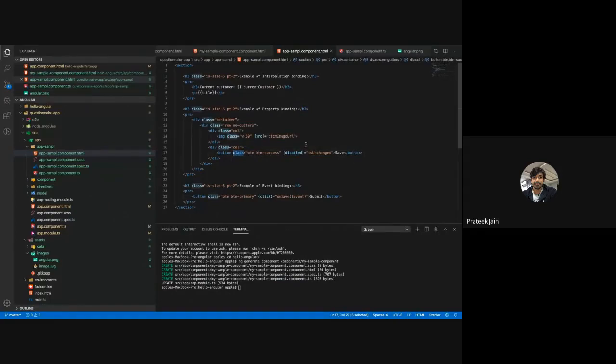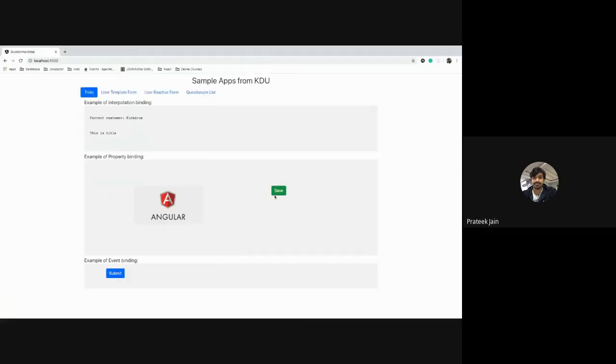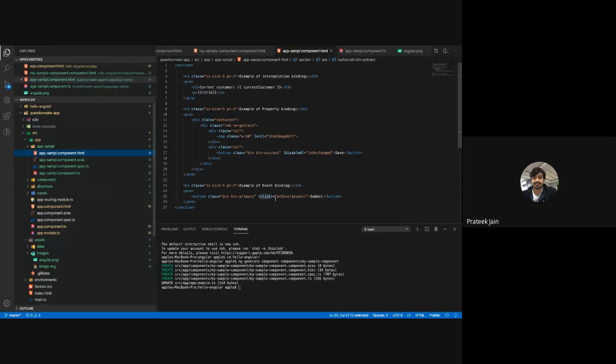There are also events with buttons. There can be a number of events with a button or with form fields: input event, click, hover, blur, key down, key up. So how are we going to bind these events with our functional part? In a simple way, my requirement right now is that I have a save button or a submit button, and I want to bind an event, the way HTML does it. So for that you have to write a click event.